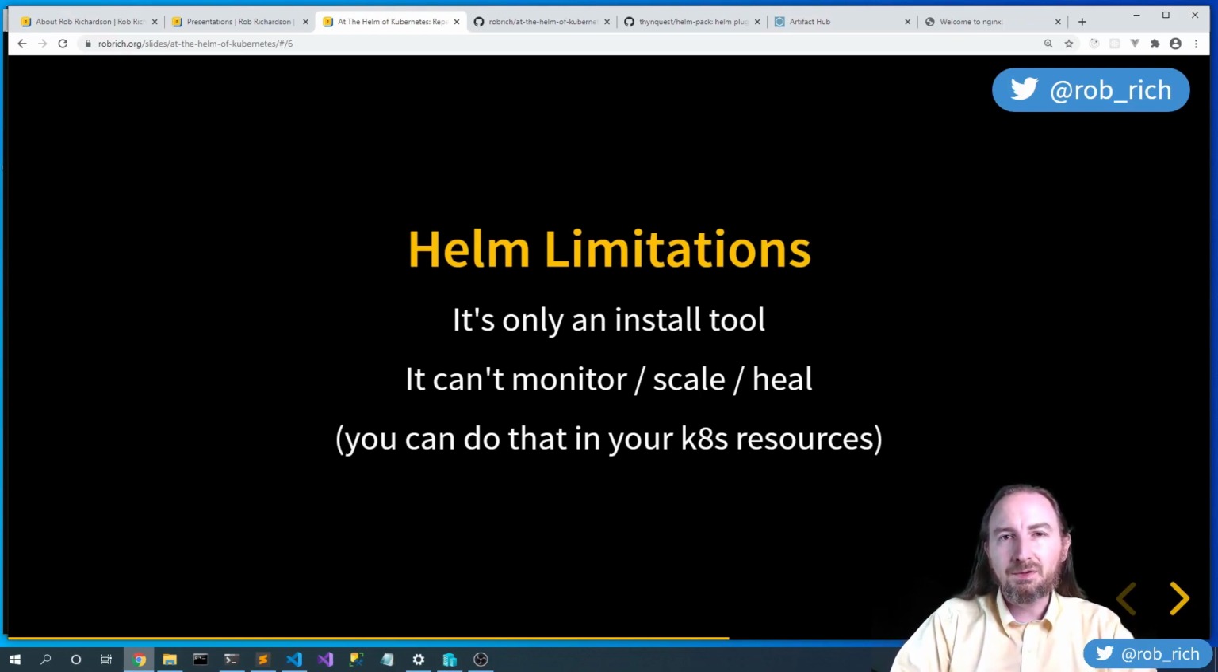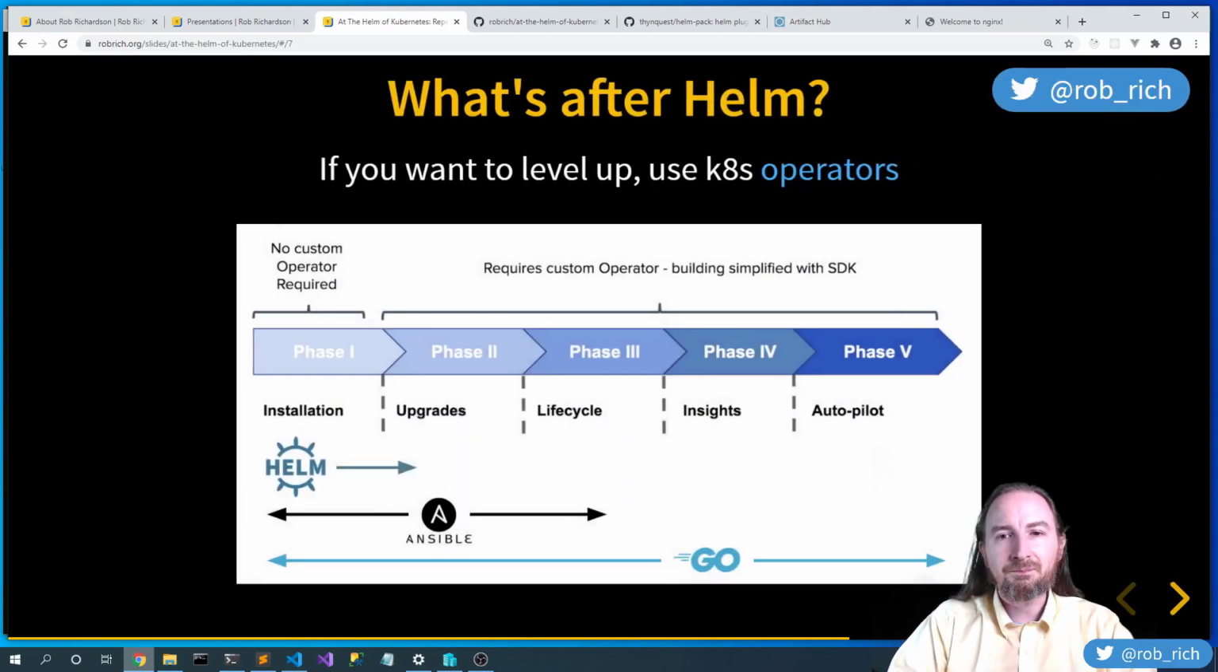Monitor, scale, heal. Now we could build resources that have those pieces embedded in their YAML, but we would need to build all those pieces. For example, we created a deployment and we specified a replica count of 2. So if one of those pods was unhealthy, Kubernetes would spin up a new one. But autoscaling or spinning up more things based on load or any other intelligence, we would need to build that ourselves. Well, what if we wanted to dig in there?